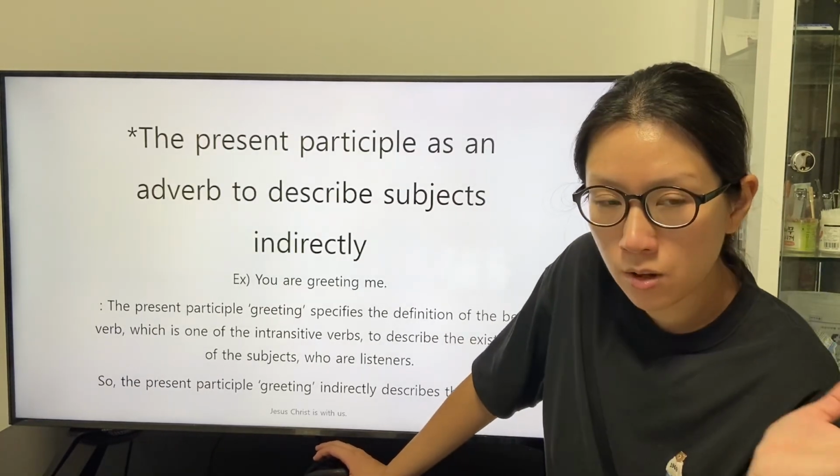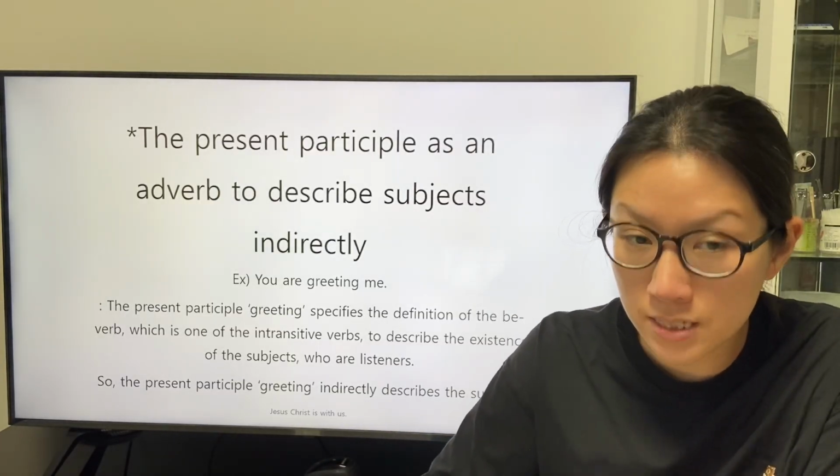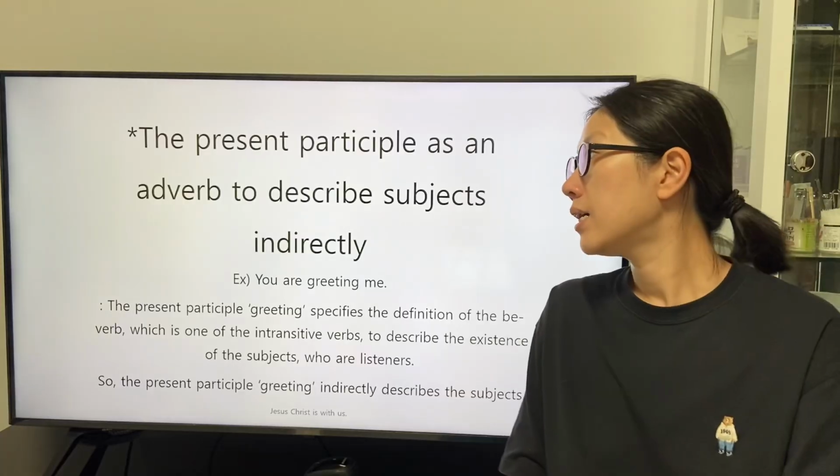There is a conference: the present participle as an adverb to describe the subject indirectly.